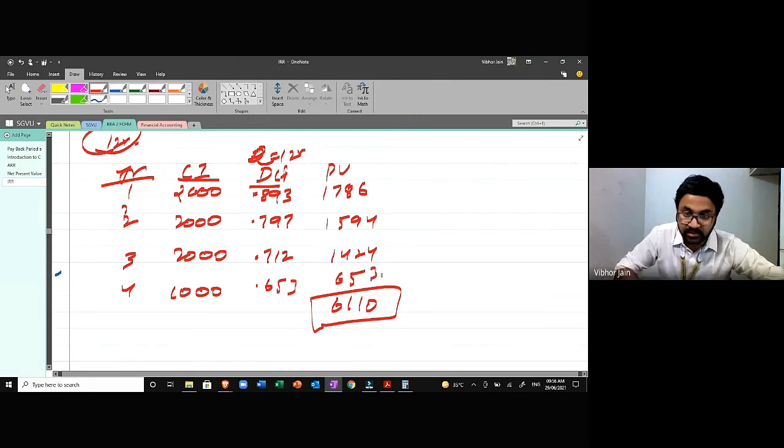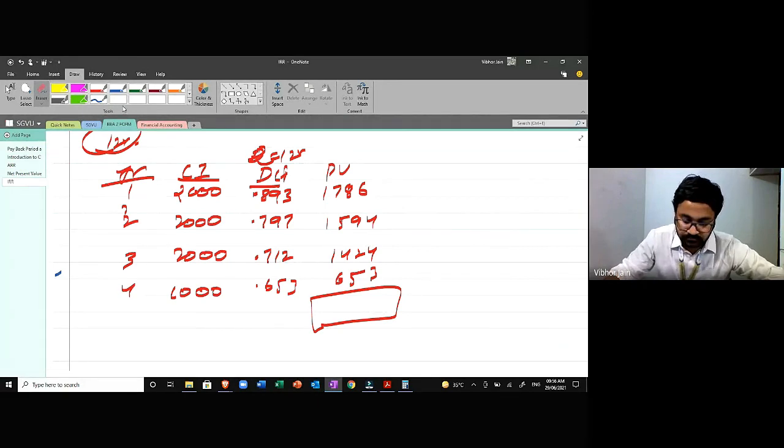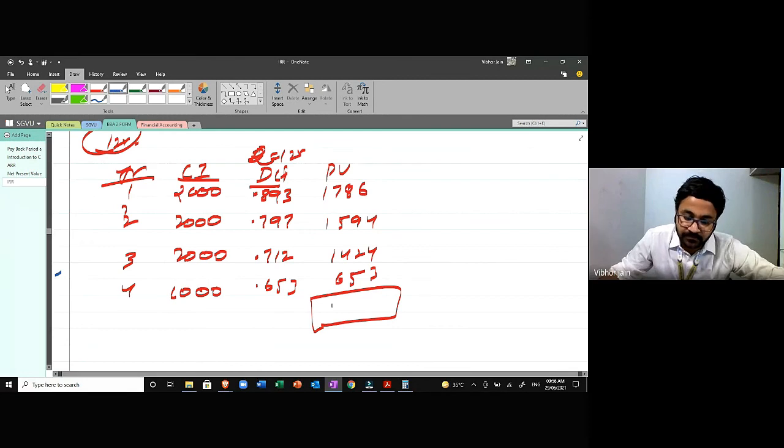If I add all this, 1786 plus 1594 plus 1424 plus 653, this gives me 5457. Is this equal to 5,000? No, this is not equal to 5,000. So we'll take a lower rate.